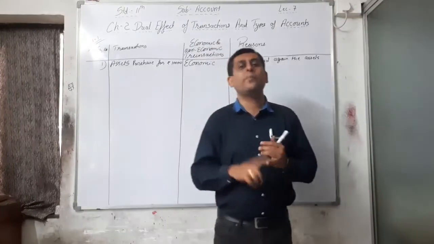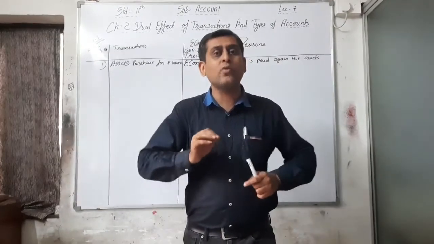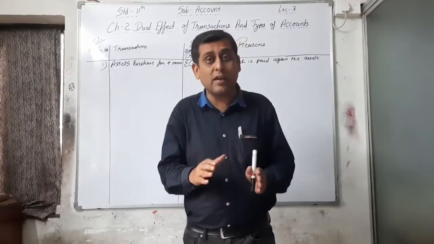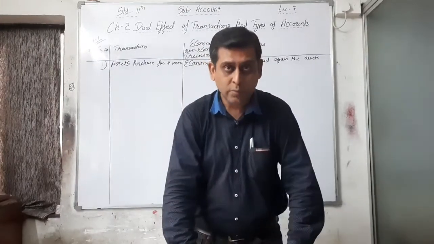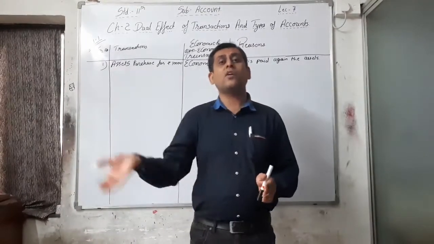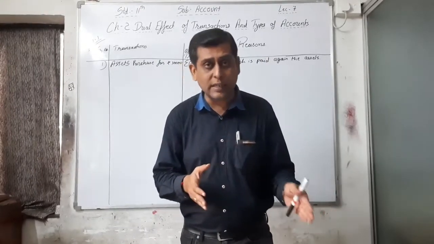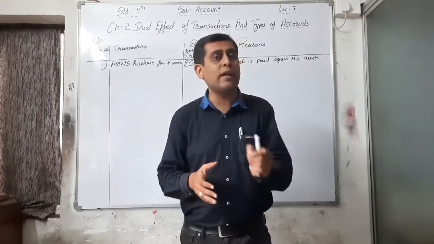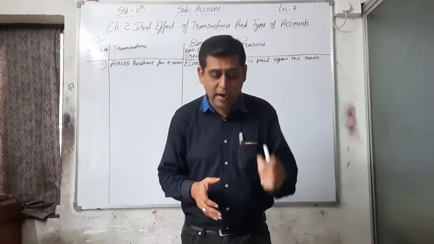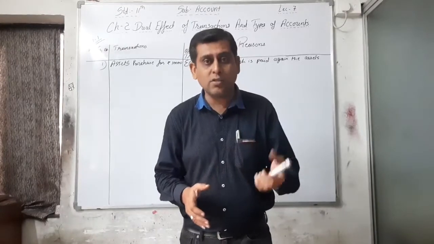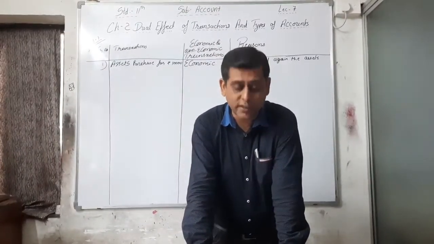So whenever the word paid or received is there, you have to write it is an economic transaction, and you can say it is a cash transaction also. But that is clarified in our next example. You have to classify into cash or credit transaction, but here you just have to write economic or non-economic. It is an economic transaction, and cash paid against the services because we are paying wages.